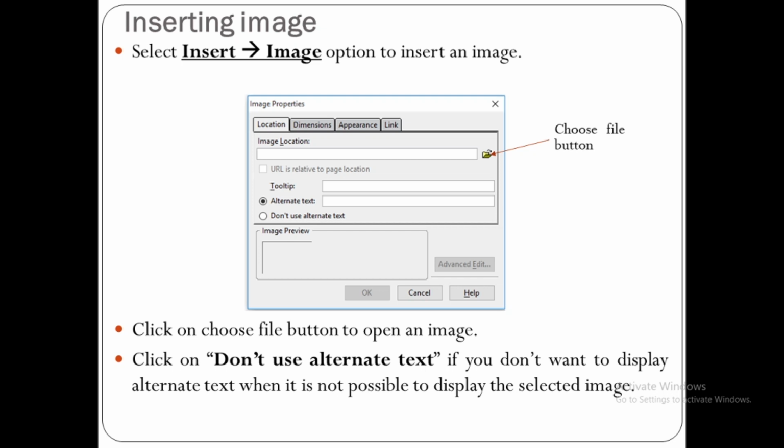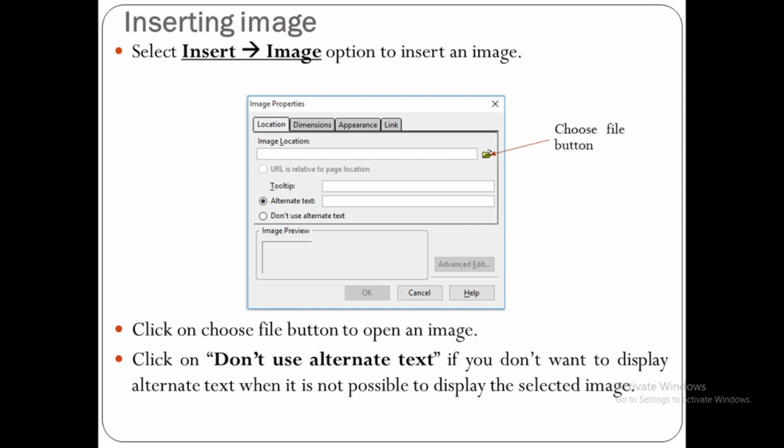It happens when either image is not there or speed is very low. In such cases browser is not able to display our image. So at that time it will display alternate text. But if you don't want to display alternate text, then you can select don't use alternate text option here.